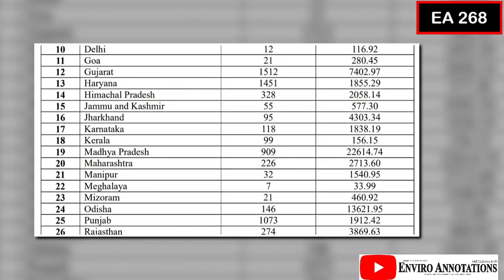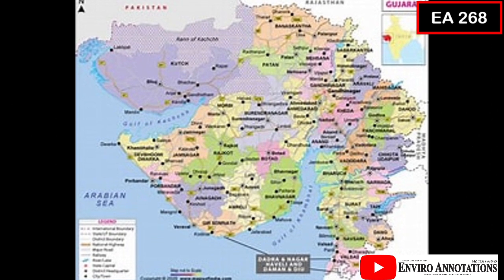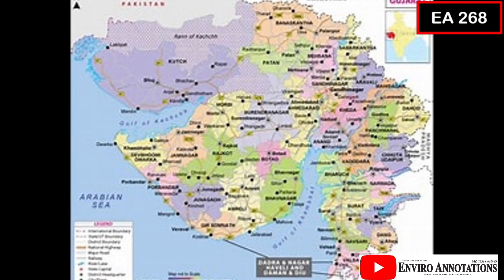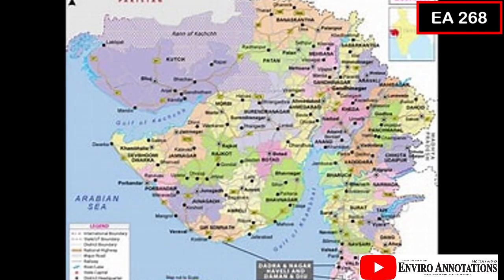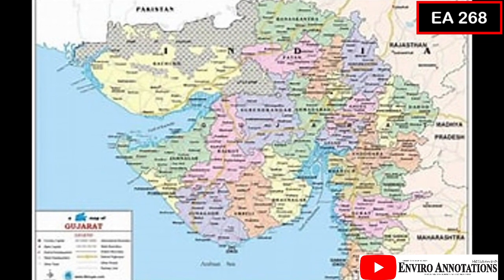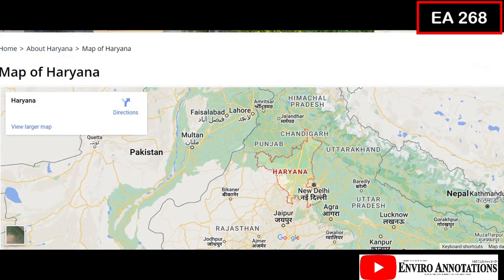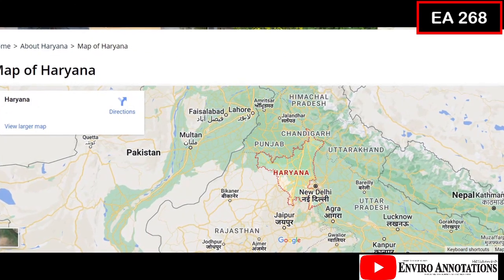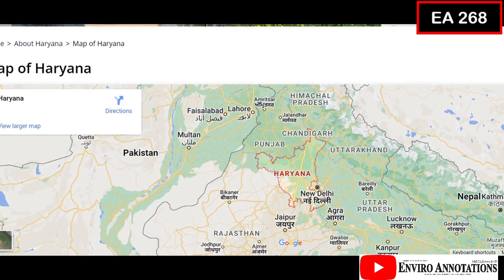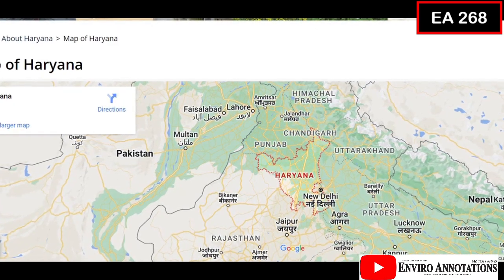Another significant piece of data is the state-wise number of projects cleared and forest areas approved for non-forest use. Gujarat with 1512 projects tops the list. Although Gujarat does not have the maximum forest area, it has approved 7402.97 hectares of forest area diversion for non-forestry purposes. The next surprising entry is Haryana, second in the list with 1451 projects. This is in terms of projects. And 1855.29 hectares of forest area diverted for non-forestry purposes.